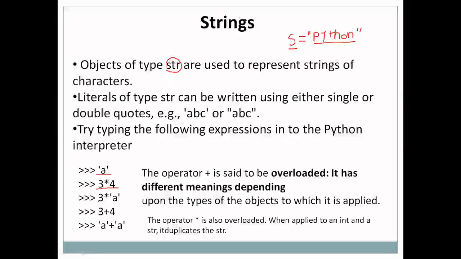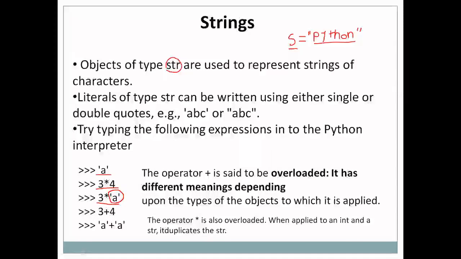But if I type 3 into A, the operands for the operator star here are of different types. Earlier both the operands were of type integer, so multiplication was performed and the result was 12. But here the first operand is an integer, while the second operand is of type string, that is str.